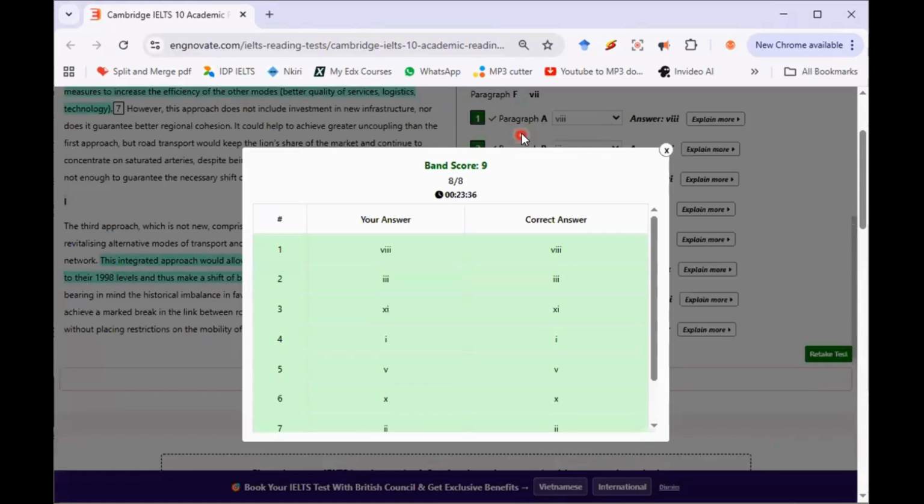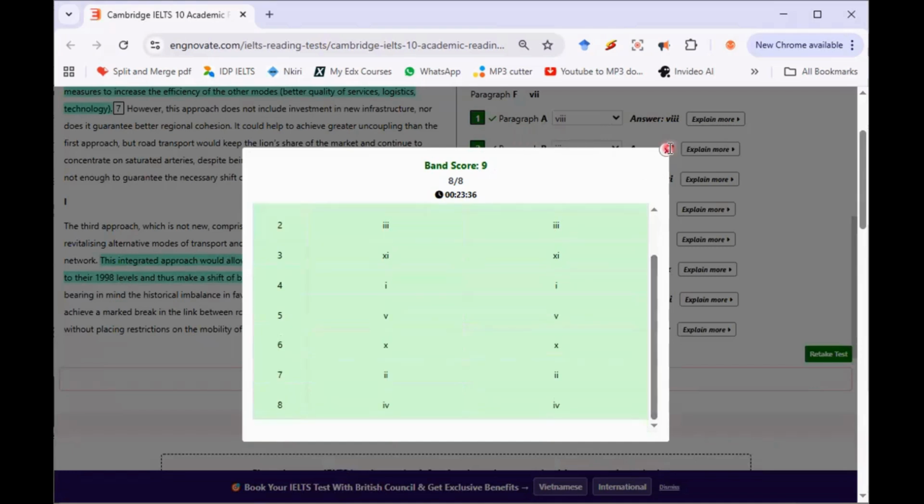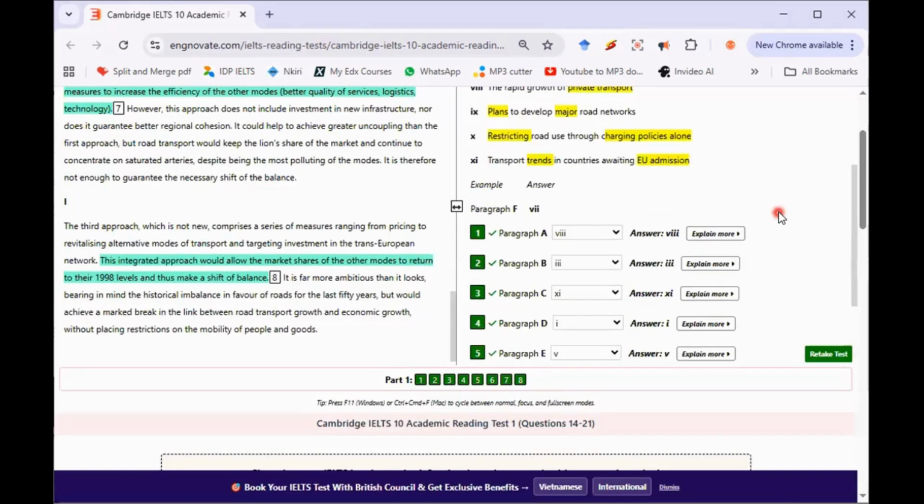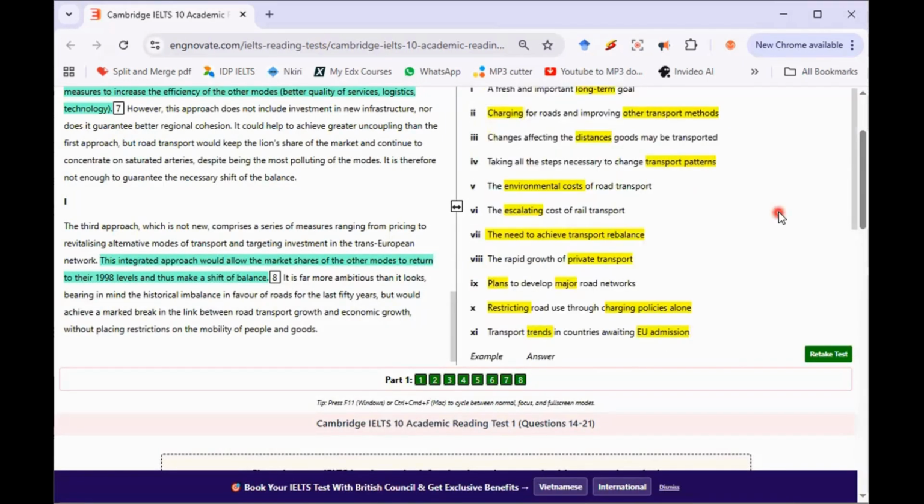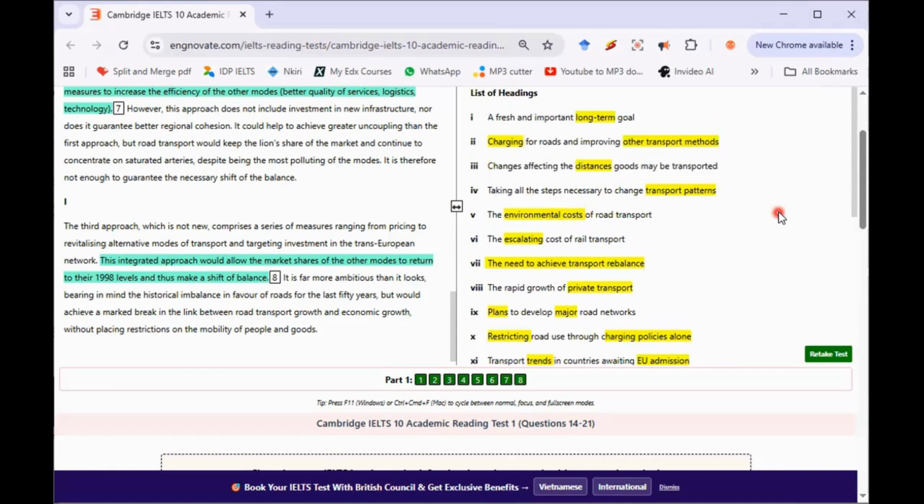All correct. 8 over 8. Ladies and gentlemen, matching heading questions. Can you see the way we have dealt with it? Read the statements, highlight keywords. Okay? Let those keywords register in your mind and then go to the passage and take it paragraph by paragraph.